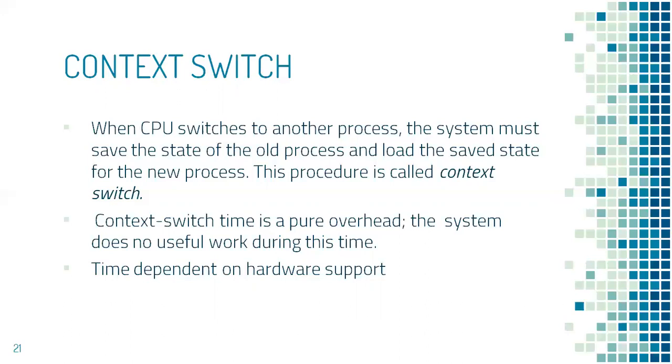So saving the state of a process means saving its current process control block, and loading the state of the new process means loading the values present in its process control block. This whole process of saving the PCB of the old process and loading the PCB of the new process is called the context switch procedure.